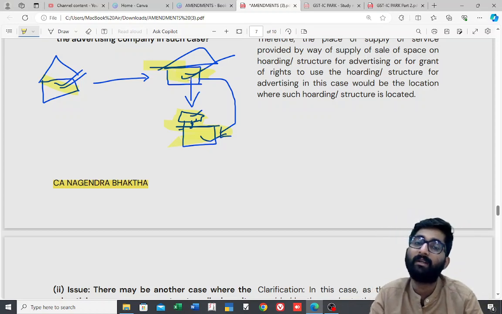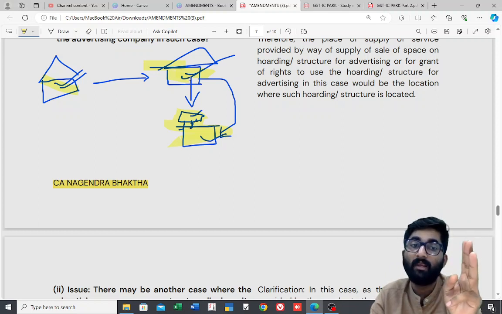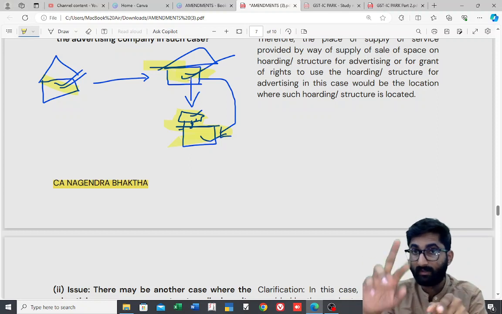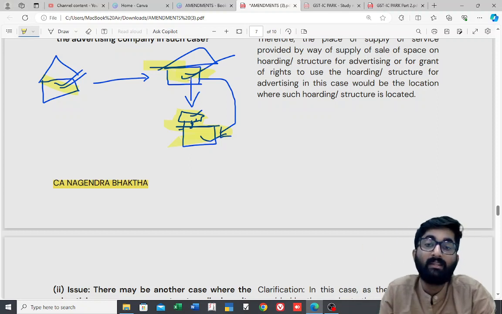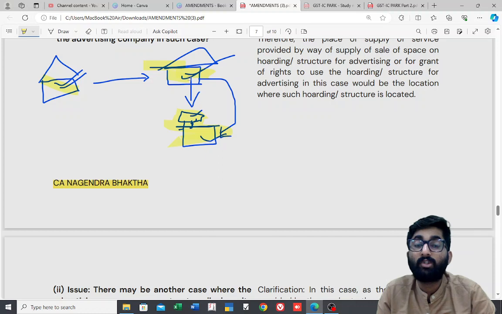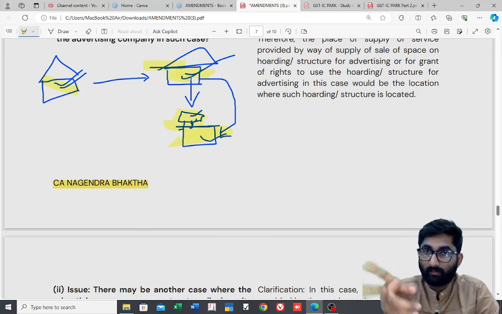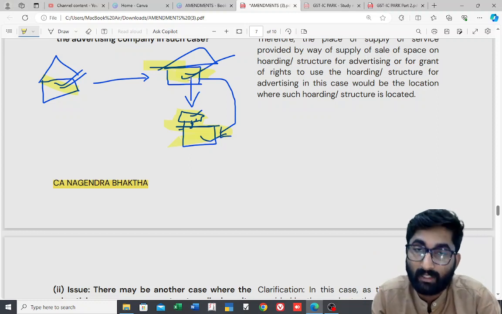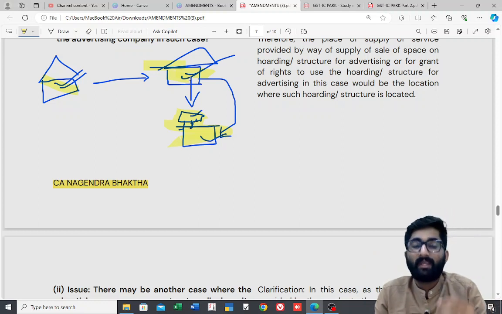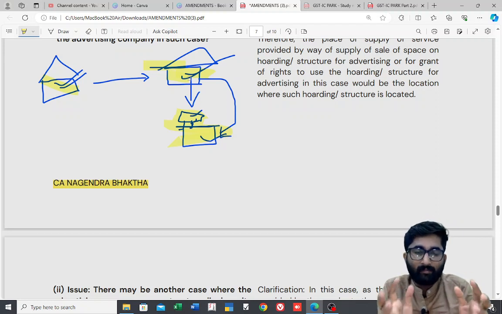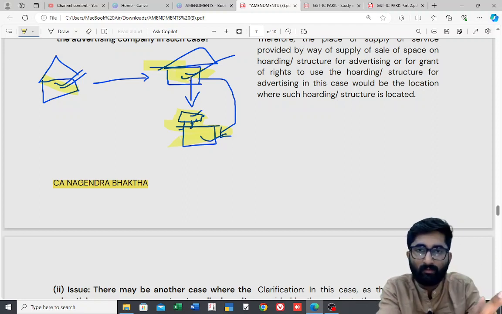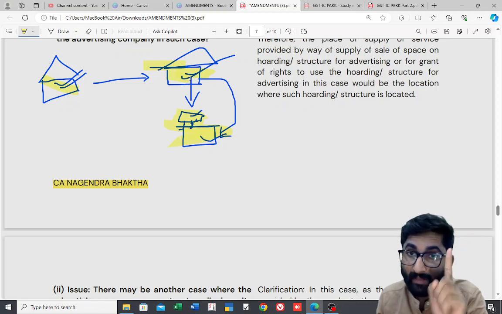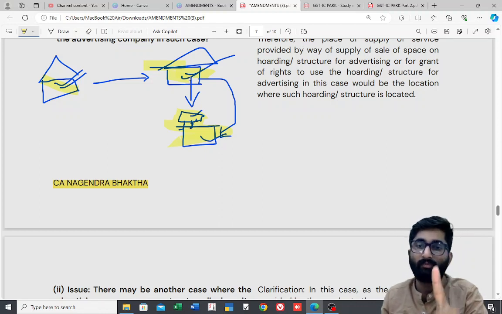As per section number 12, subsection 3, clause A. Remember, section number 12 is in case of service. Section number 10 is for goods. Section number 12, subsection 2 is the general rule. Section number 12, subsection 3 is in case of immovable property. So in case I give some services in relation to immovable property, then the place of supply is the place of the immovable property.